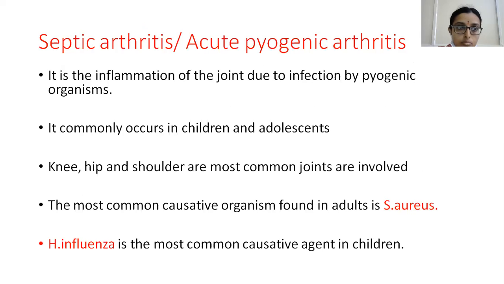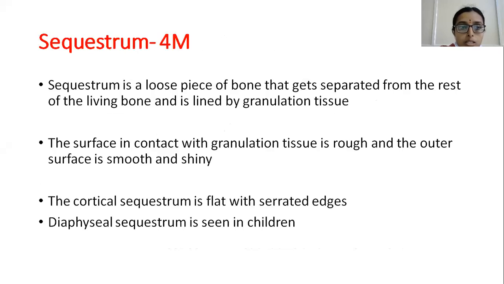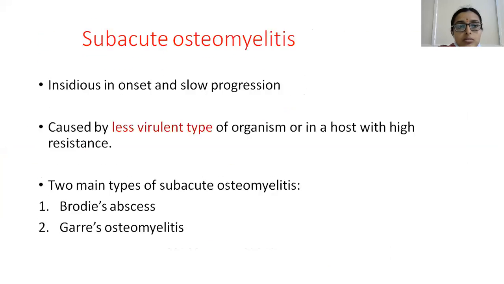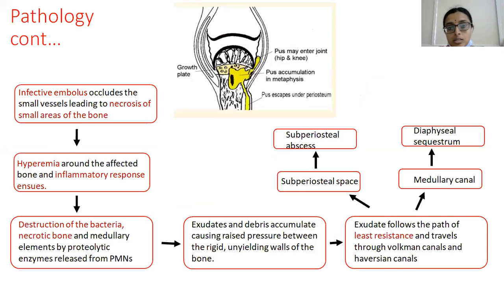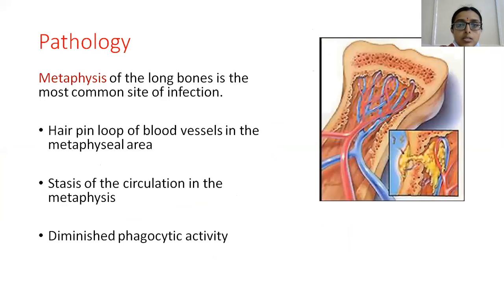So then we have septic arthritis, but because the time is already up, we're going to discuss septic arthritis in the next class. And coming to today's class, we have seen about acute osteomyelitis, subacute osteomyelitis, and chronic osteomyelitis. Now, if you have any doubt, I'm opening the chat box. Please type your queries here.